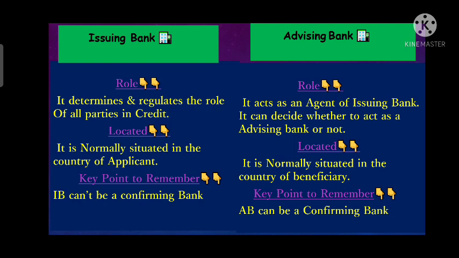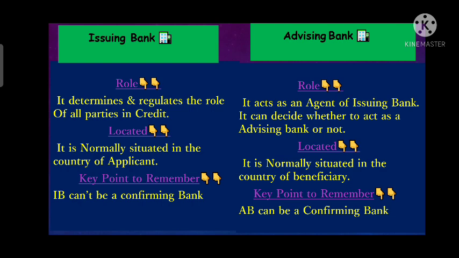Whereas if we talk about the advising bank, it basically acts as an agent of the issuing bank. Why is it acting as an agent of the issuing bank? Because in these transactions, the advising bank is advising the LC, or we can say it's forwarding the LC received from the issuing bank to the beneficiary.